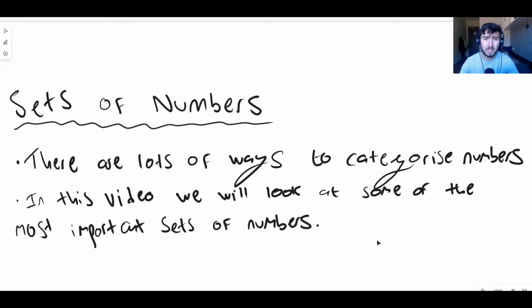In this video, we're going to take a look at different sets of numbers. That's the best way to describe these types of numbers. These are ways that we can group or categorize numbers together and describe them in helpful ways. I've written some notes for every different type or set of number, and we're going to talk about 9 different sets of numbers, ranging from very, very easy and basic stuff to some quite complicated stuff. So if you do get lost at any point in the video, don't worry too much about it.